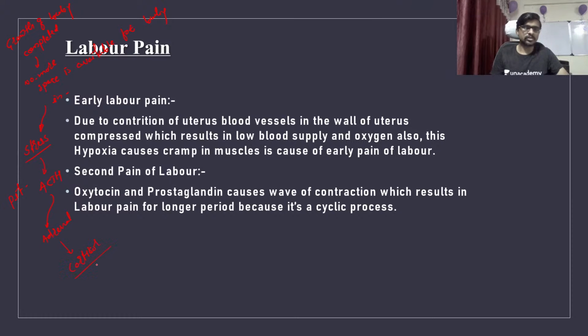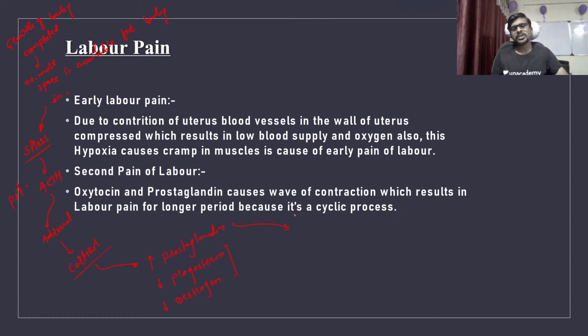Okay, so the cortisol hormone leads to the release of prostaglandin. So it increases the secretion of prostaglandin, decreases the progesterone, and decreases the estrogen. Okay, so these two things decrease, and the prostaglandin increases.